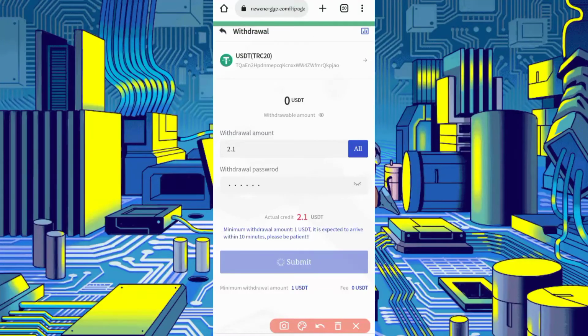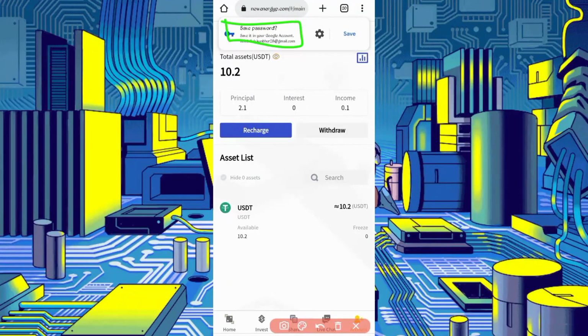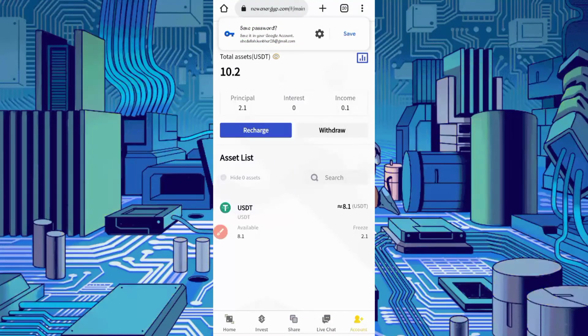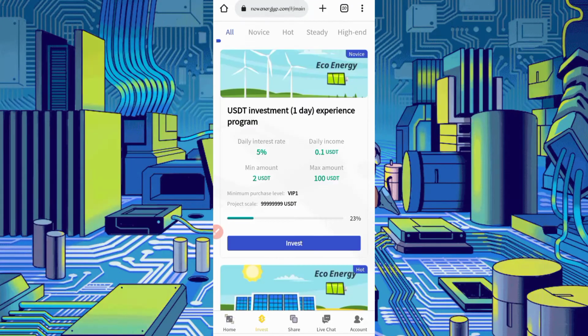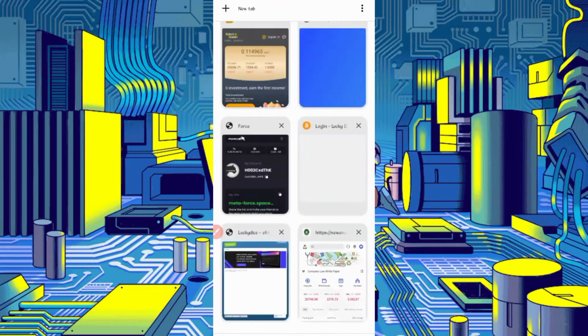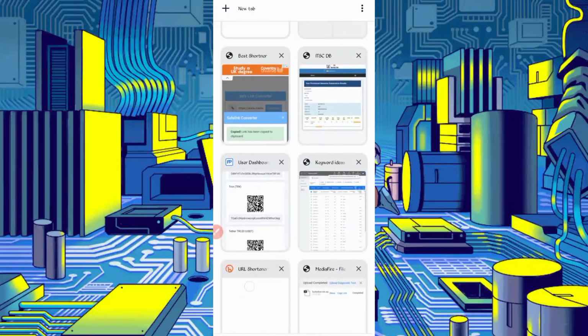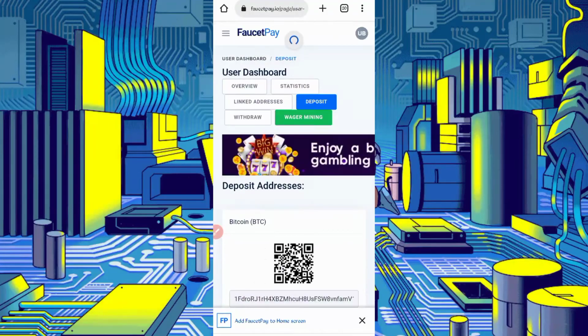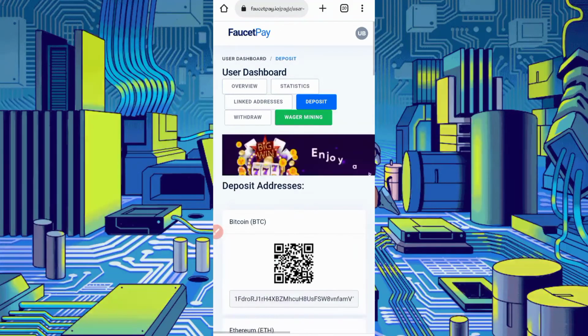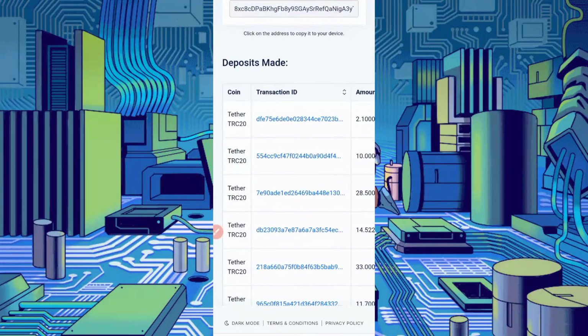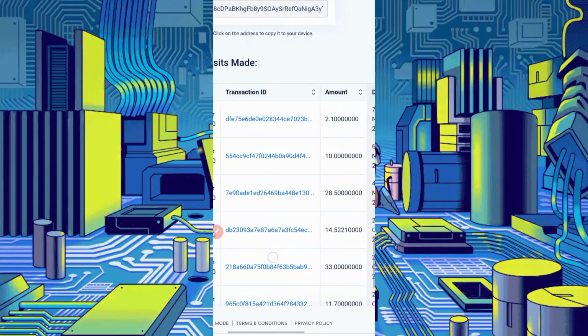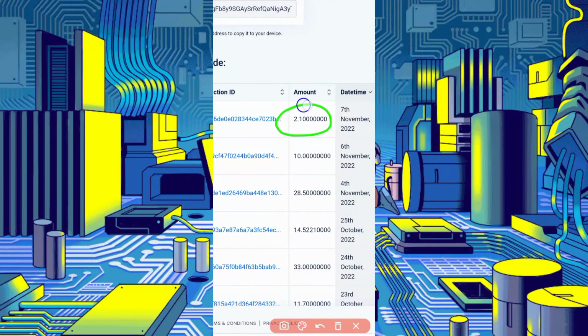Okay, submit successful. It can take 5 to 10 minutes. So just wait for 5 to 10 minutes. After 10 minutes, check your wallet address. You will receive your amount in your wallet address. Okay, so here you can see I received 2.1 USDT. You can check today's date as well. So I showed you the payment proof.